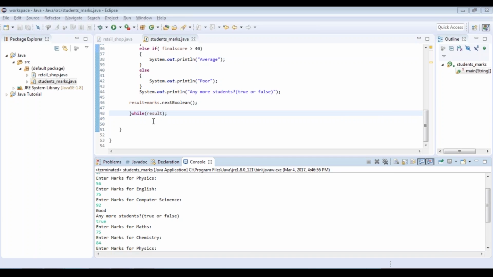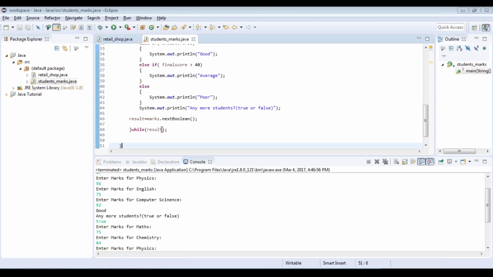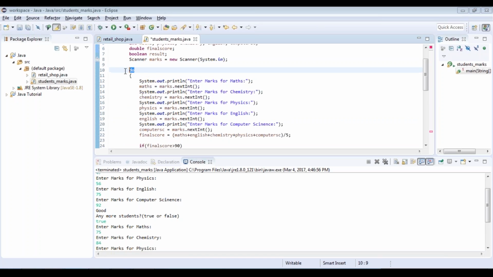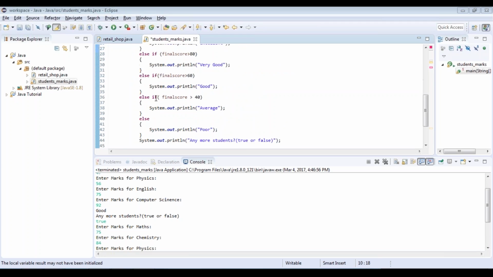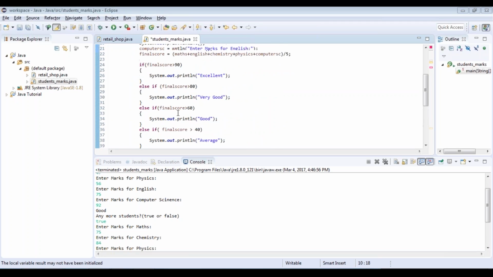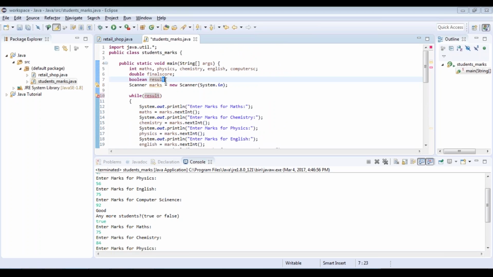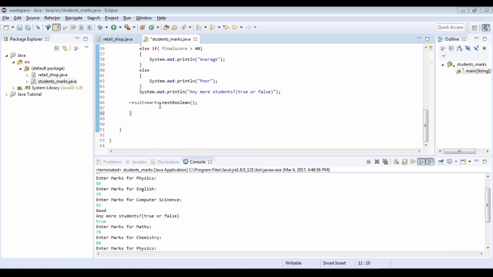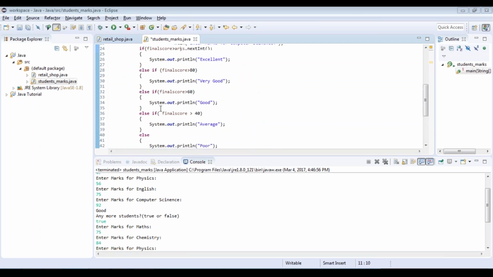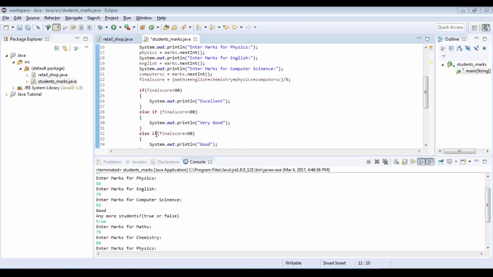Alright, now same thing can also be changed to a while loop. Now all you need to do is remove the while from here, go back to where you've written your do, and then mention the while there. So here what is happening is that first you're checking the result and then you're going to enter this loop. Now before you enter this loop, this value has to be assigned to be true, because until and unless the statement is true, it will not enter this condition. So I'm going to initialize it to be true, and then begin the execution of the statement. So are you clear with respect to how do while and while differ?